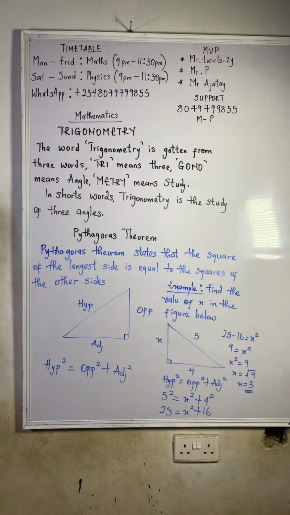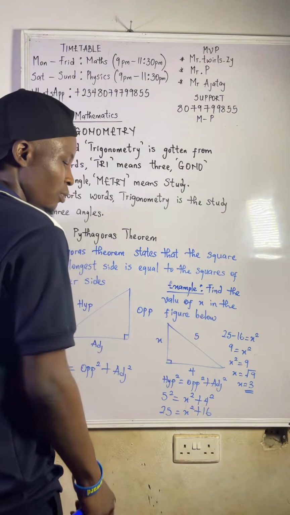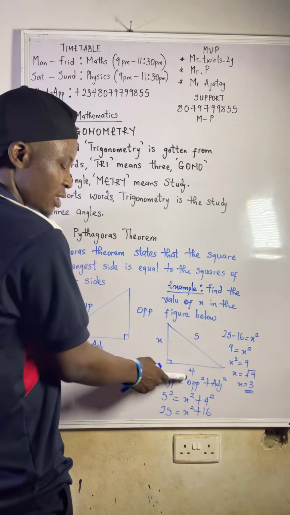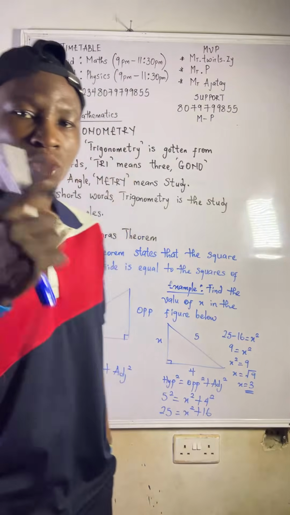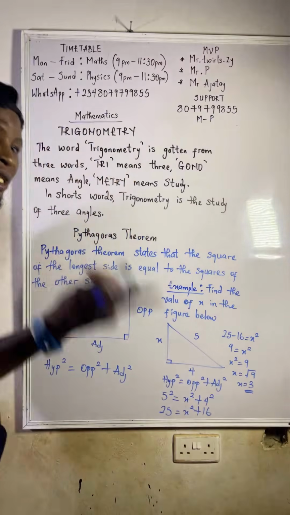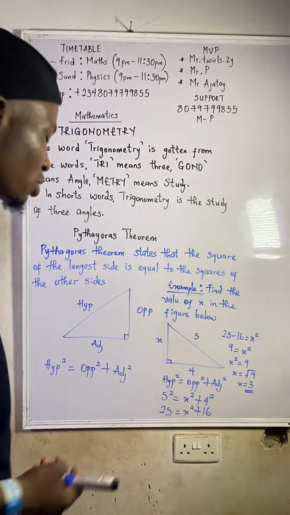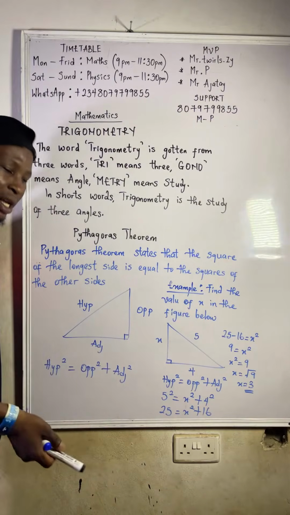Now, the question says find the value of x in the figure below. You are given this shape. This is 5, this is x, this is 4. When you are given two sides and looking for the last side, you use Pythagoras theorem. Pythagoras theorem says the square of the longest side is equal to the sum of the squares of the other two sides.